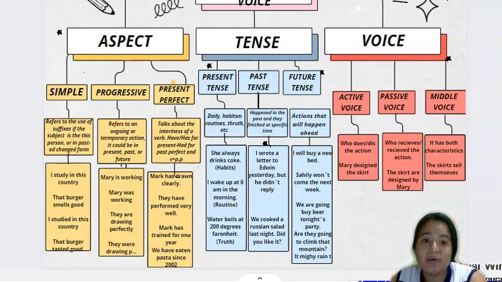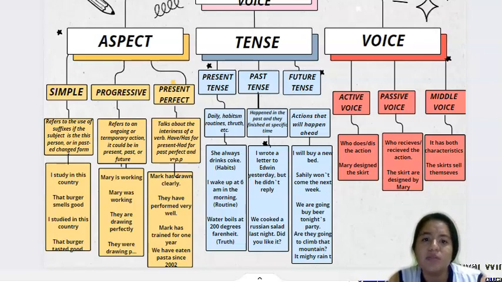Next is the progressive aspect. Let's continue the explanation. It refers to ongoing or temporary actions. It could be in the past, present, or future. For example, we have an ongoing action, which is Mary is working. Let's continue with the next part, which is they are drawing perfectly. This is an action that has been completed, and also is in the past, working perfectly.